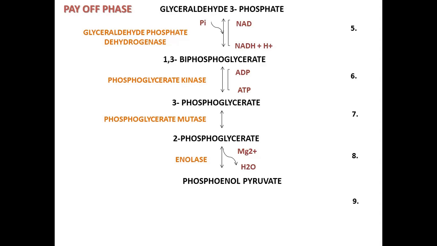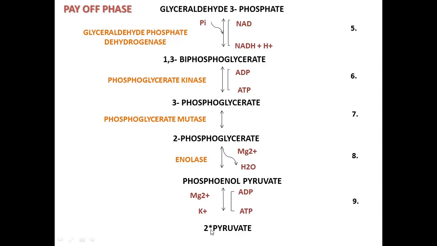Now this 2-phosphoglycerate further changes into phosphoenol pyruvate with the help of the enzyme enolase by the process of dehydration, where there is a removal of water molecules in the presence of magnesium ion. Now this phosphoenol pyruvate further changes into pyruvate in the presence of magnesium ion and potassium ion, and the phosphate moiety which is released from this phosphoenol pyruvate is used to change adenosine diphosphate to adenosine triphosphate. So as you can see, there is generation of energy at this step, and ultimately this phosphoenol pyruvate changes into pyruvate.